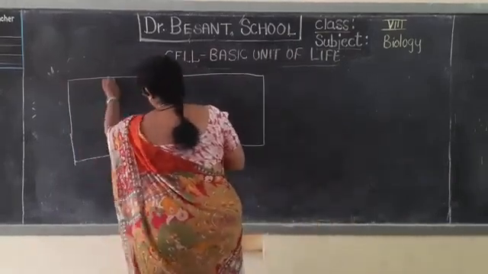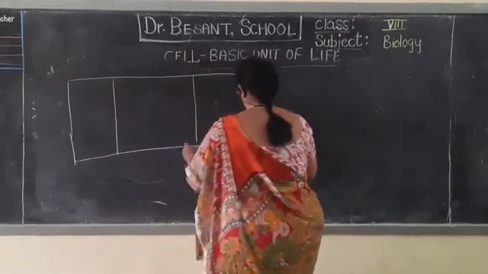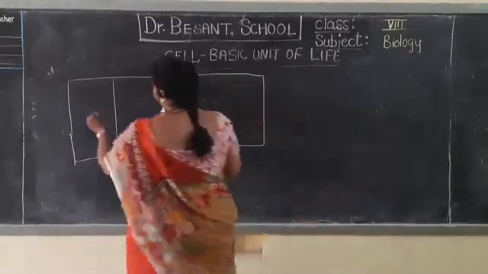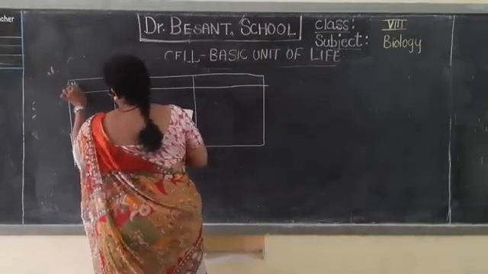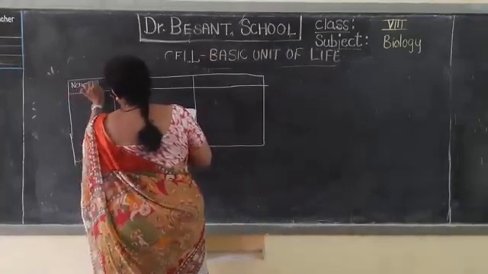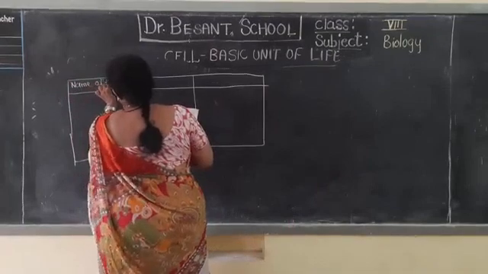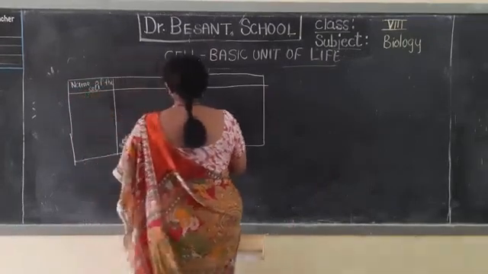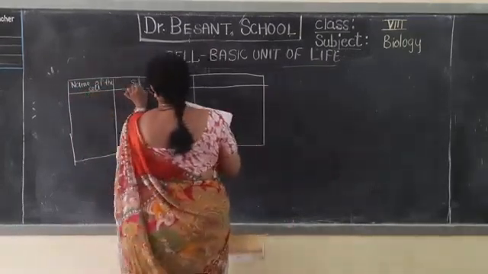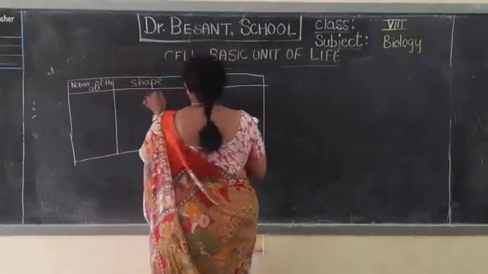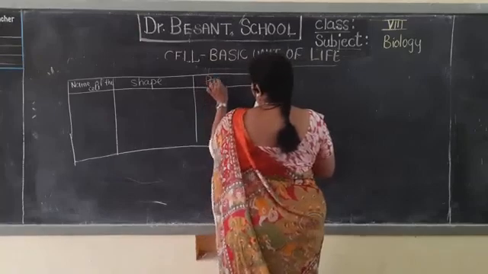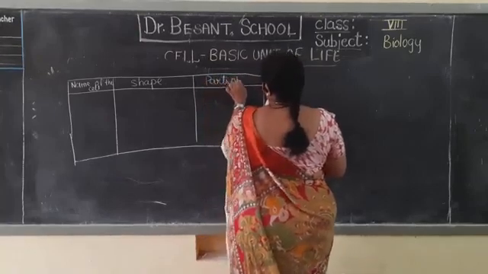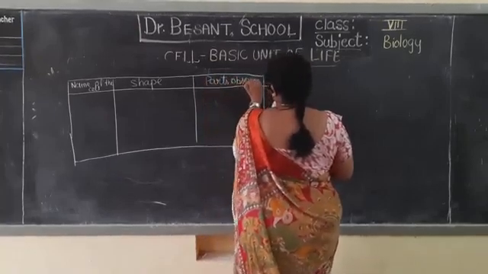I give the headings: name of the cell, then shape, and whatever parts you have observed you write. I will not write; you have to write and send a picture.